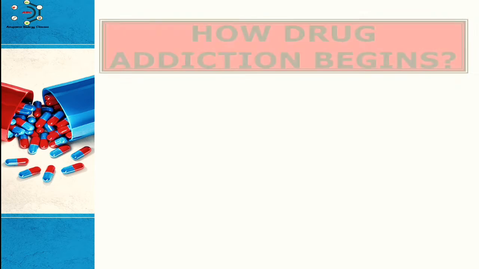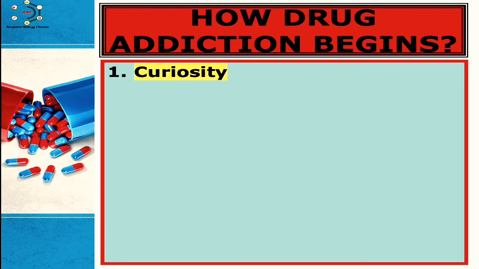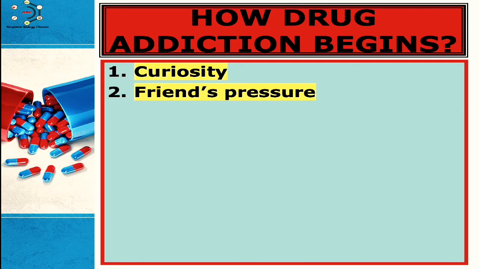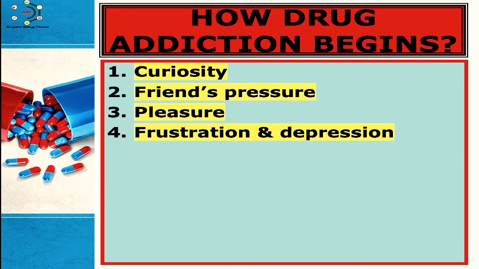Now, how does drug addiction begin? There are many factors that lead people to drug addiction, of which the first one is curiosity. Frequent reference to drugs by public media creates curiosity for having a personal experience of the drugs. Next is friends' pressure. Frequent appreciation of the drug experience by friends allures others to start the use of drugs. Next is pleasure. Certain persons take drugs to have fun and pleasure and to escape from boredom. Next is frustration and depression.